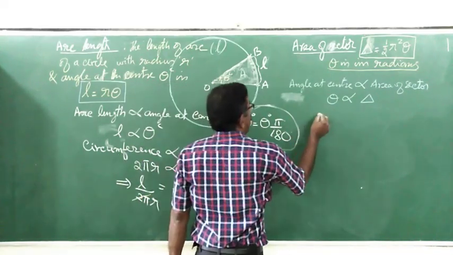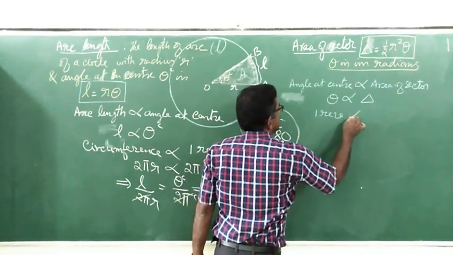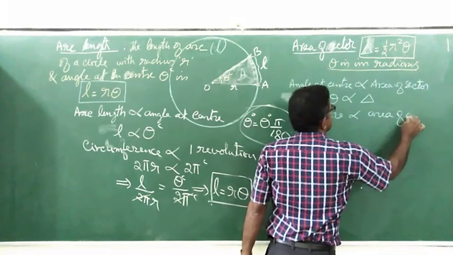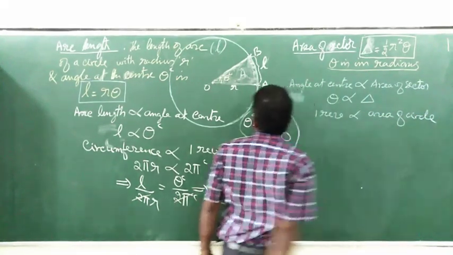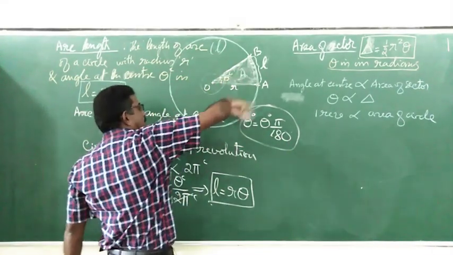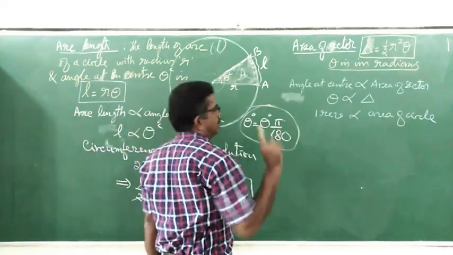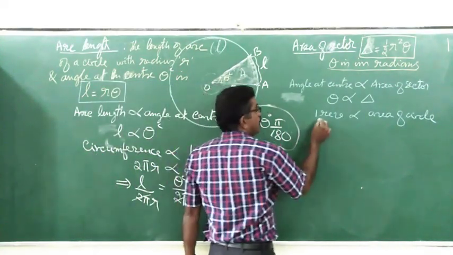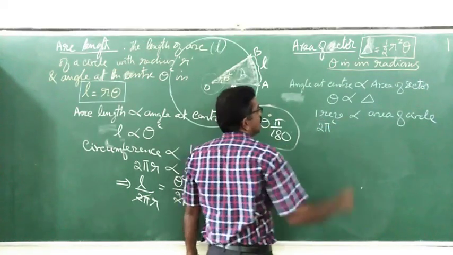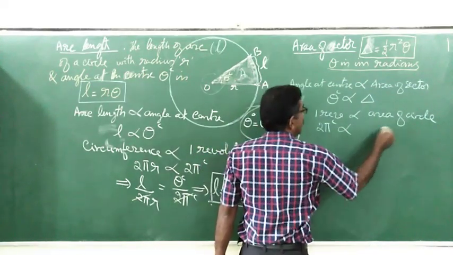Now similarly, we have the total revolution: one revolution is proportional to the total circle, the area of the circle. See, one complete revolution has a corresponding area. What is the total area? It is the area of the circle. Therefore we can write one revolution is what? 2 pi radians. Here this should be radians. Proportional to area of the circle.